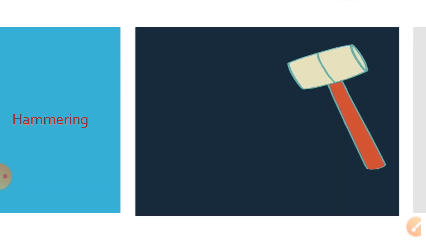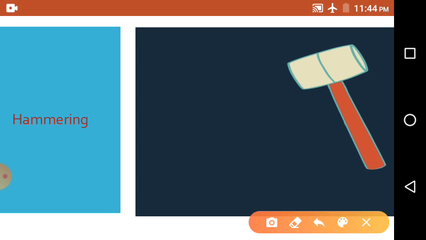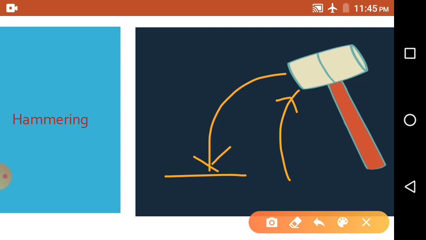Now see this picture, there is a hammer, and this hammer is in the raised position. That means some work is already done on the hammer to make it rise. Now after that, the hammer is in a position that it can do some work by striking here. So the work is done on the hammer, and now the hammer has some energy present in it, by which it can do some work.